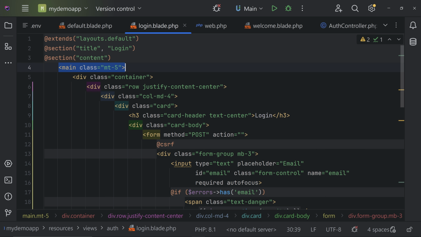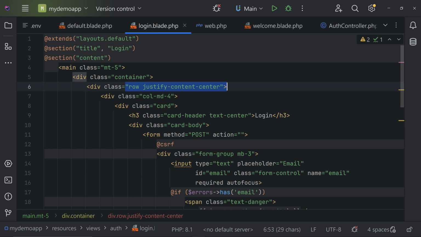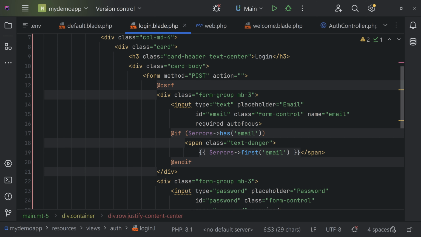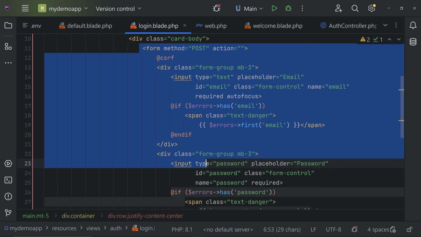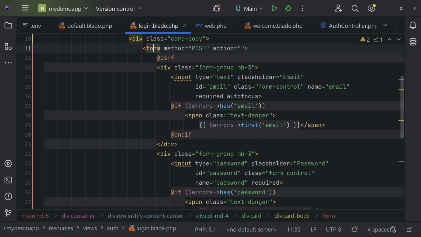It is simply added margin top, and we are adding a container and a row. Inside that we are justifying the content to center and we are simply creating a card, and this is the main part. Here we are starting our form and the method is post. We haven't specified any action right now, we'll be specifying it. Then we have added the @csrf, and this is the token that we discussed earlier. If you haven't watched that video, go back and watch it.